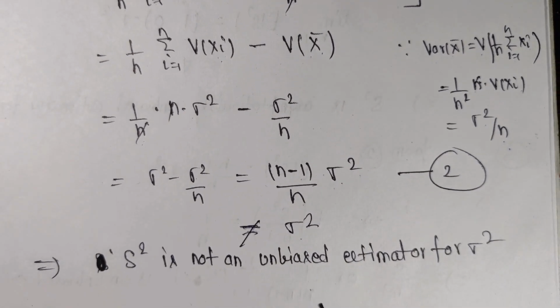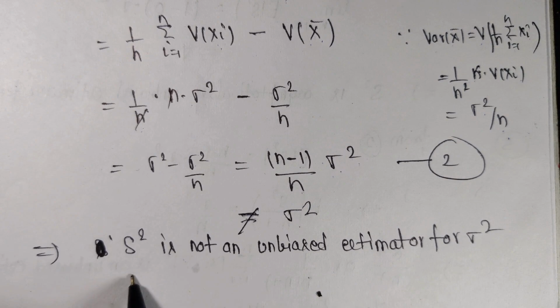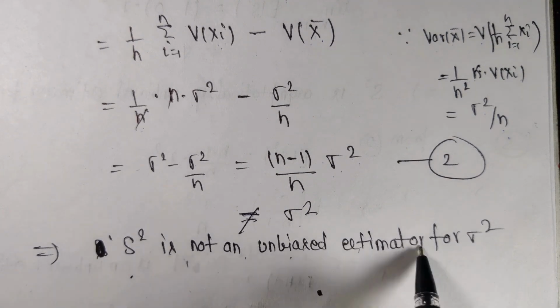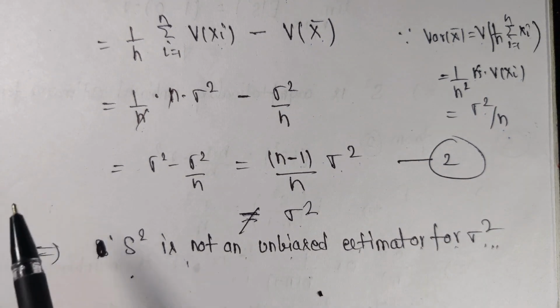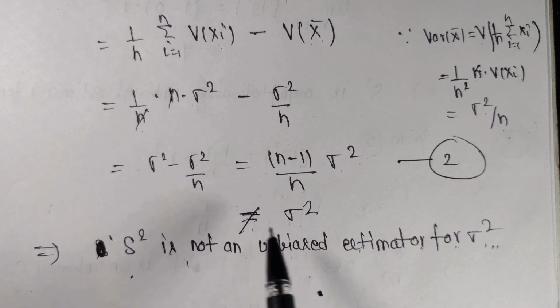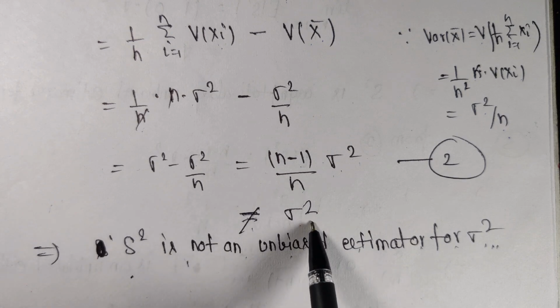Okay, so now we can conclude that s square is not an unbiased estimator for sigma square, because we know that if expected value of estimator is equal to population parameter, then we can call it unbiased, otherwise not an unbiased estimator. Okay.